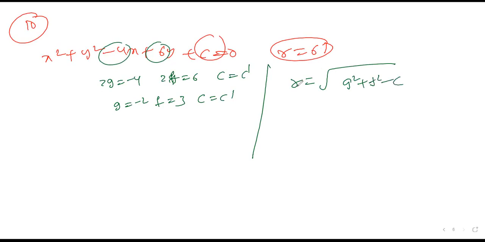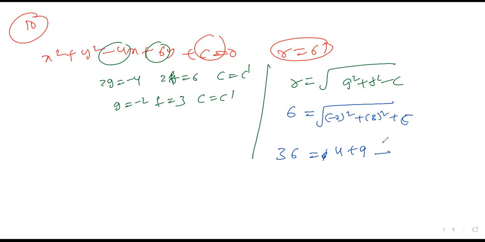Substitute the values: the value of r is 6. The value of g is minus 2, whole square. The value of f is 3 square. Squaring on both sides, 36 is equal to 4 plus 9 minus c. So you can directly get the c answer. It is minus 23. Simplify, and you'll get the answer. So question number 10 is clear.